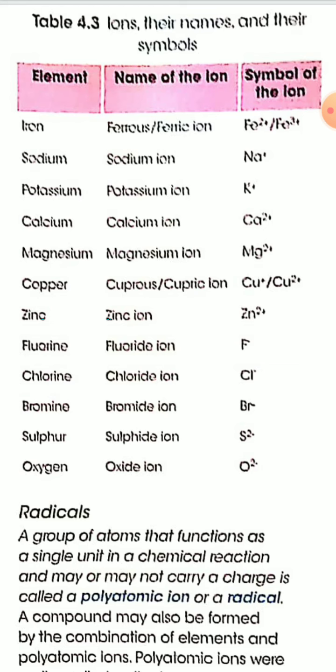I have told that if an atom gains electrons, it will form an anion, that is a negatively charged ion, and if an atom or group of atoms loses electrons, it will form a positively charged ion, that is a cation. Now radicals are almost similar to ions.